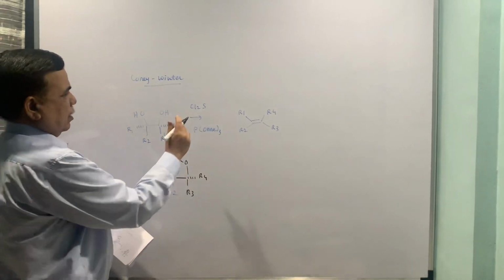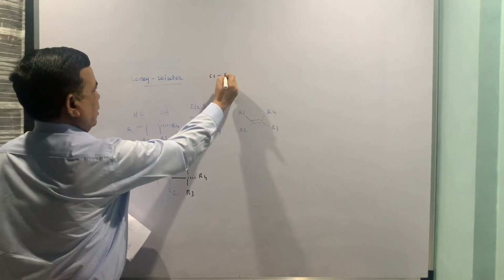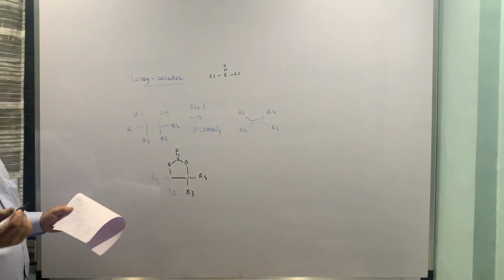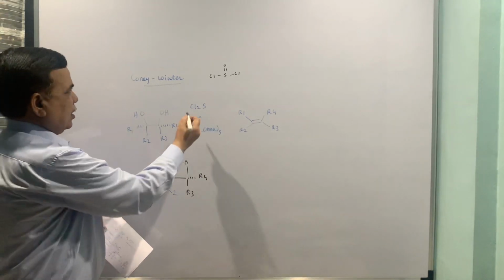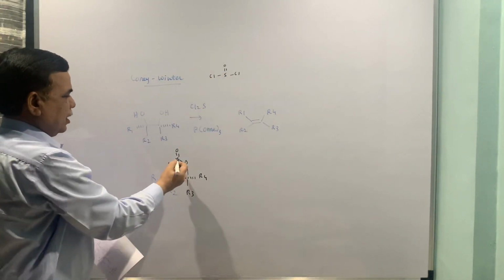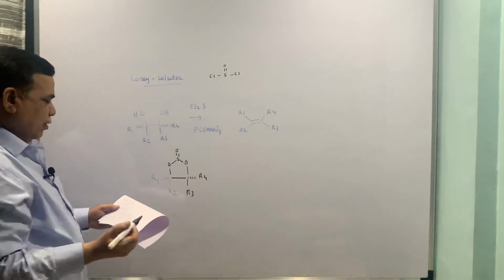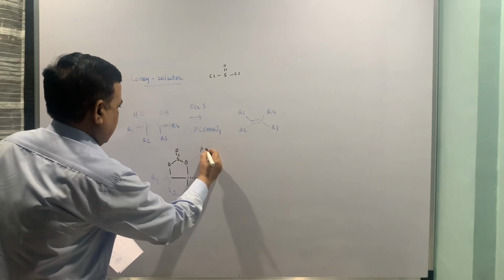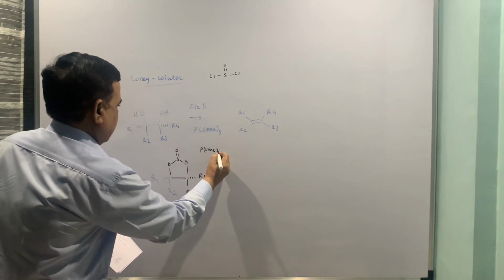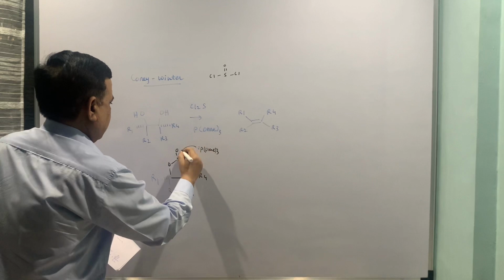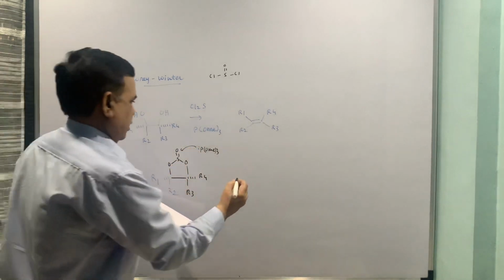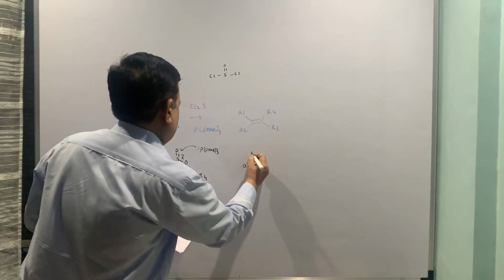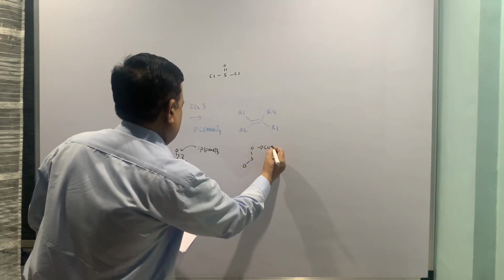Then the structure of this molecule is something like this. With thiophosgene, one oxygen attacks, one Cl goes off, the second oxygen attacks, the second Cl goes off, you get this kind of intermediate. Then P(OMe)3 thrice. So this attacks, then you get S, O, P(OMe)3.